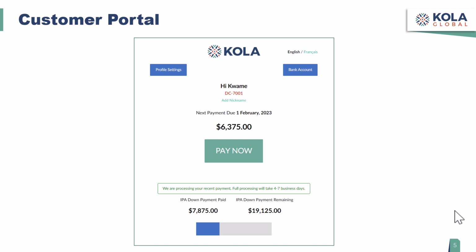But you'll notice that this looks very much like a banking app, which of course makes sense since it's used to keep track of payments, both future payments and historical payments made in the past. And it can even be used to make your monthly payment, as you can see here with this Pay Now button. You can also keep track of where you are in the life cycle of your contract in terms of how much you've paid and how much remains and so forth. You may notice the interface is supported in both English and French, and it can be changed by this toggle up here in the upper right corner by simply clicking on English or French.